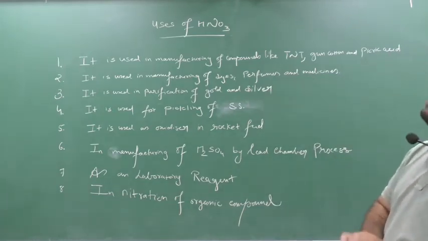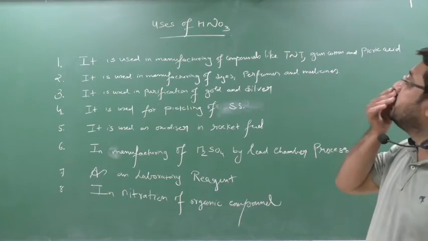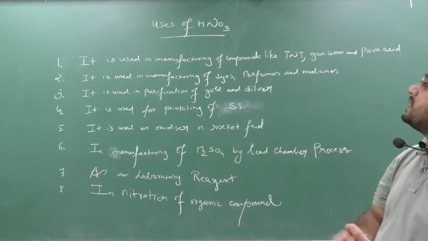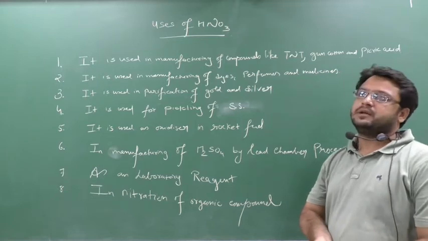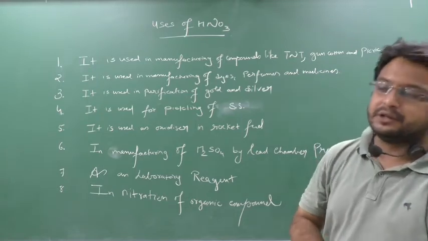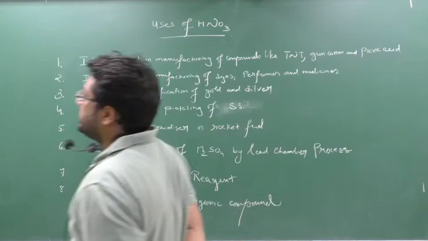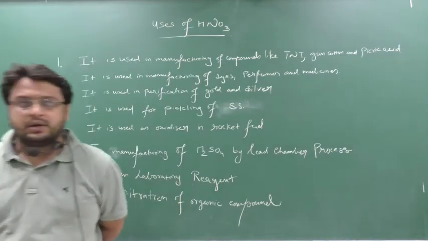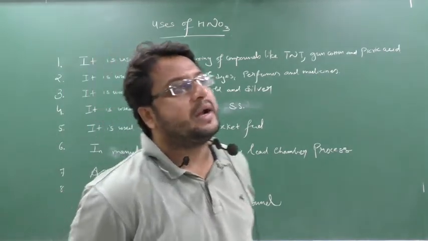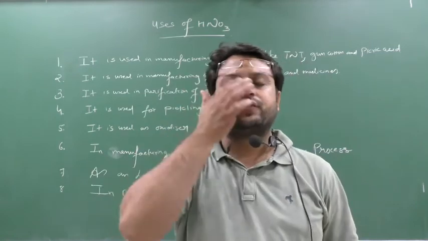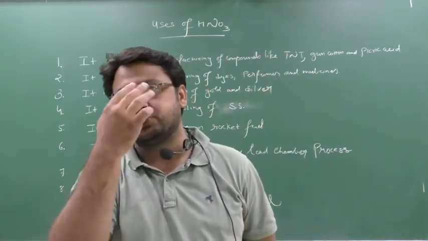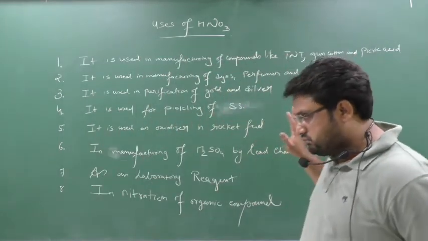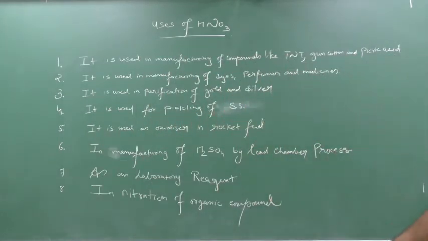So now I have come to the uses of nitric acid, and this is also very important. A question in the exam can be: write the chemical properties and physical properties, or explain the preparation and uses, or write the laboratory preparation and give the uses of nitric acid, or write the chemical properties of nitric acid and its uses. So uses are just as important as the chemical properties.